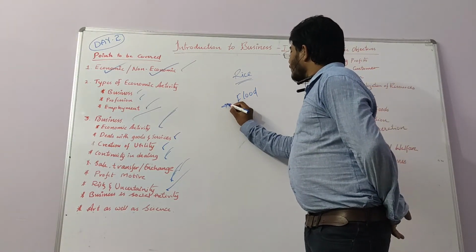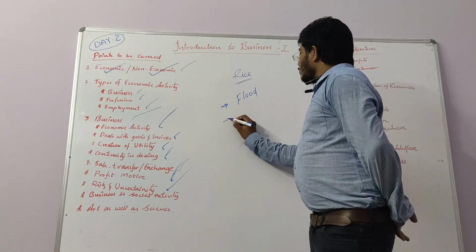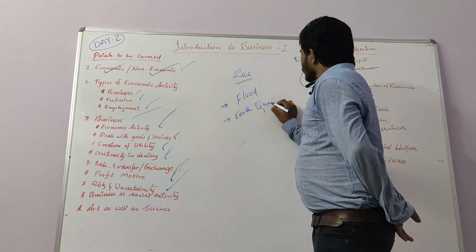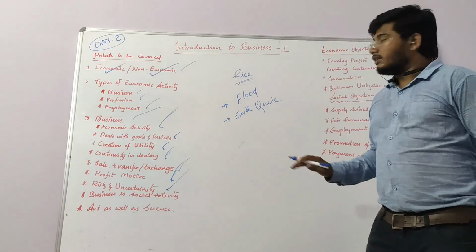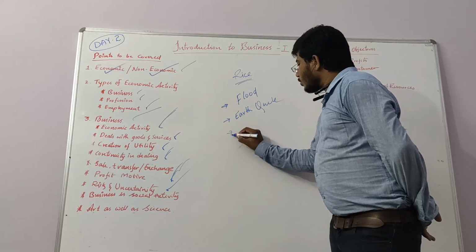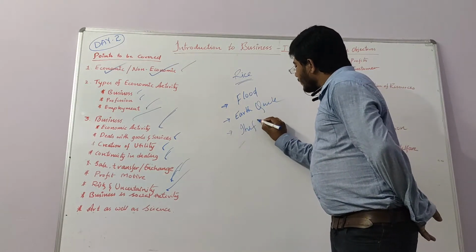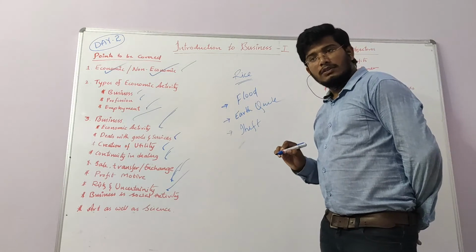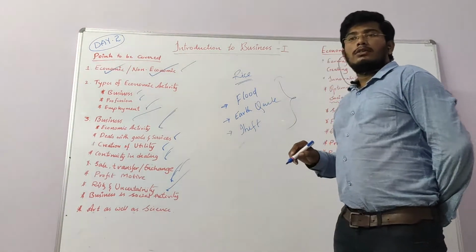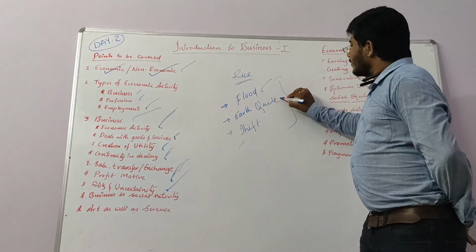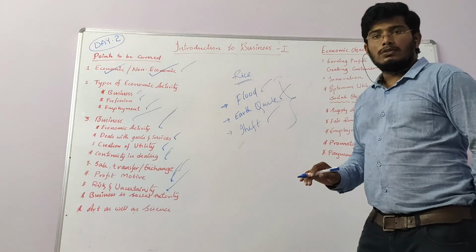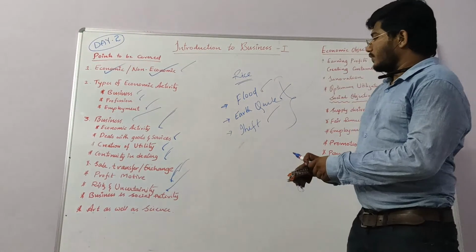There is a problem with the water also. And one more, earthquake. This is also a risk. And one more, theft. This is also a risk. So here we have discussed three types of risk: floods, earthquakes, and theft. So done with the topic.